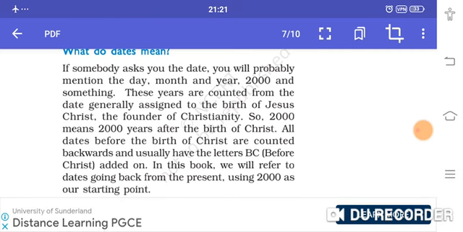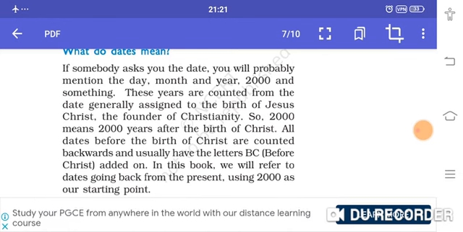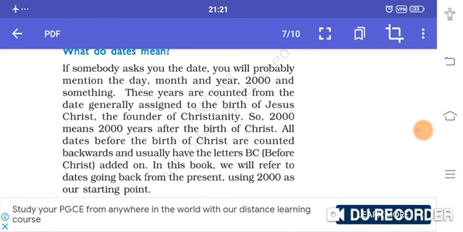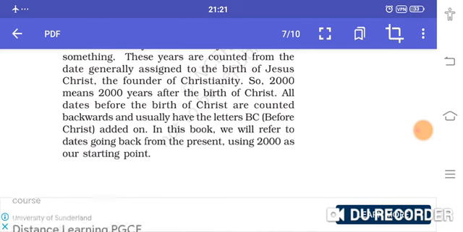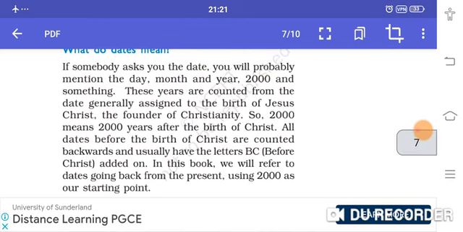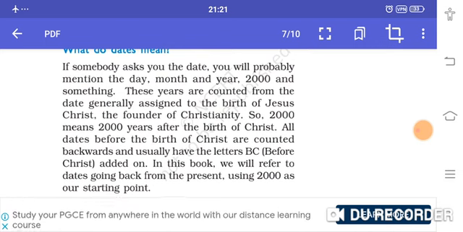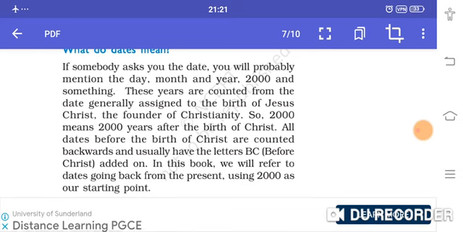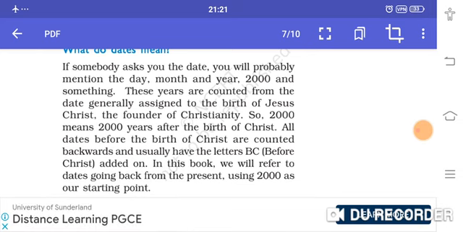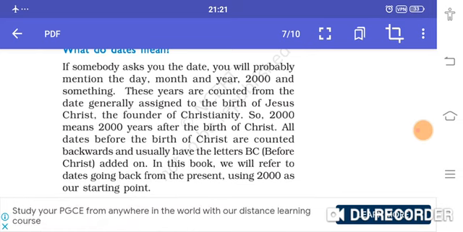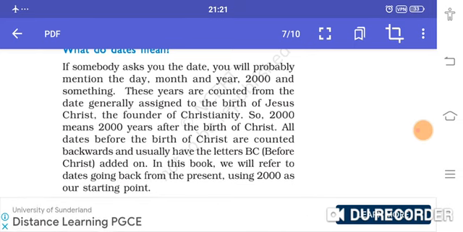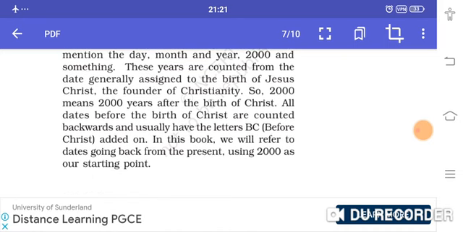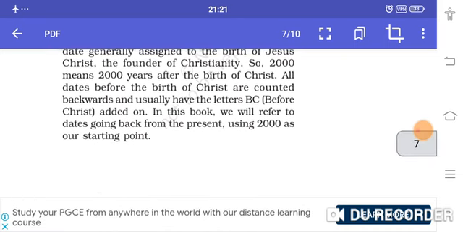In this book, we will refer to dates going back from the present using 2000 as our starting point. 2000 means 2000 years after the birth of Christ. The dates before the birth of Christ were denoted by BC. And after that, we use the year 2000 as our starting point. 2000 means 2000 years after the birth of Jesus Christ.